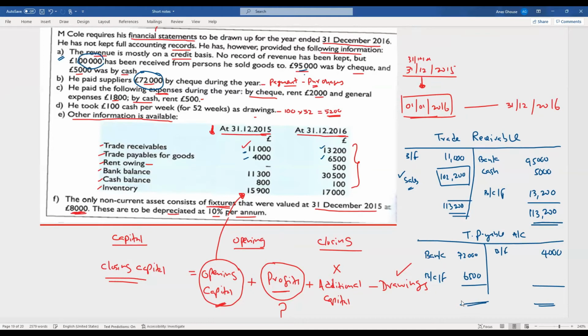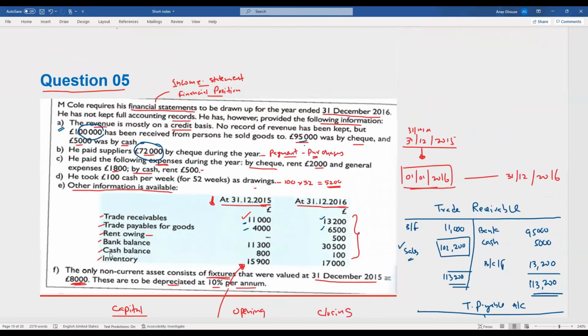Okay. So if you take this total, 78,500. So therefore, your purchases will be 74,500. So this is the purchases figure. Okay. So we know sales and we also identified now purchases. So there is one more thing we need to identify, which is the rent expenses. Because there is a payable amount of 500.